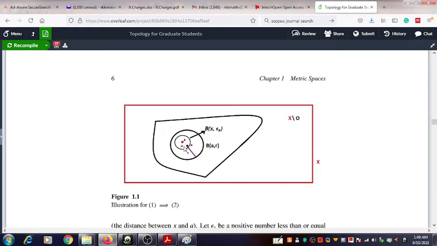It will be contained well inside the outer circle. Okay, and by proceeding this way, we get a new ball.